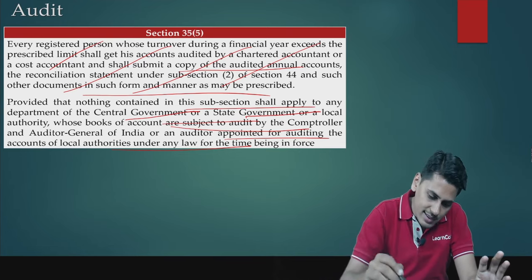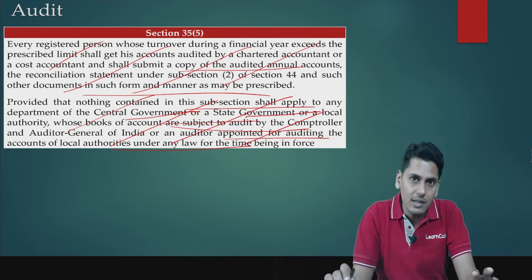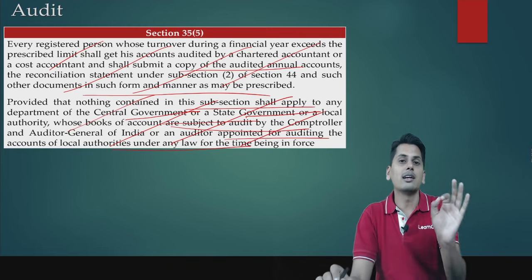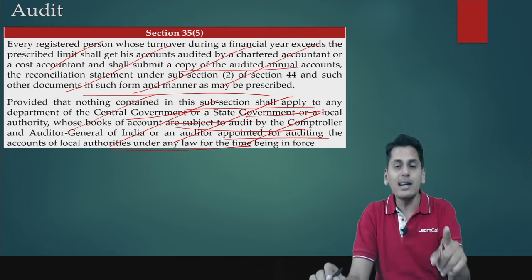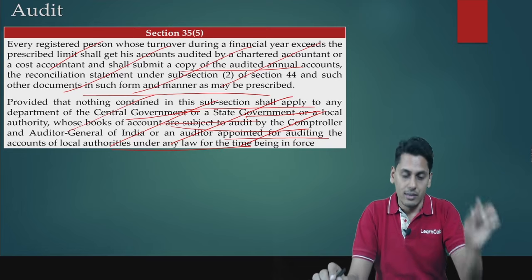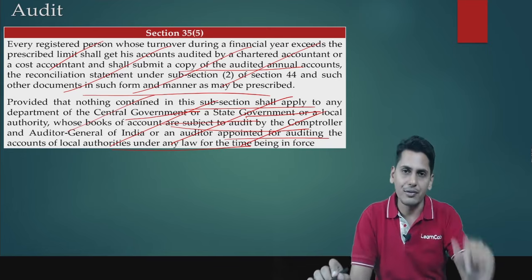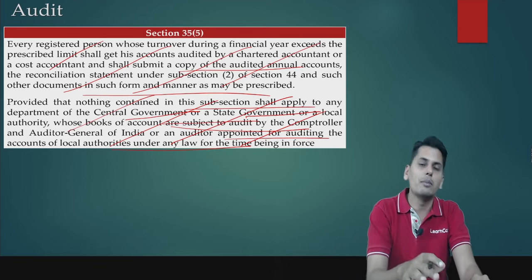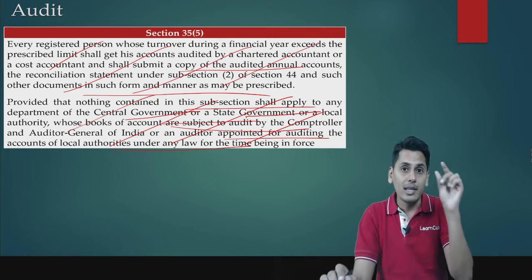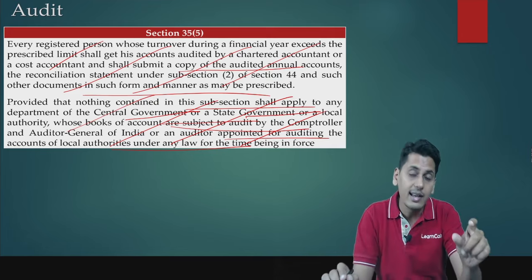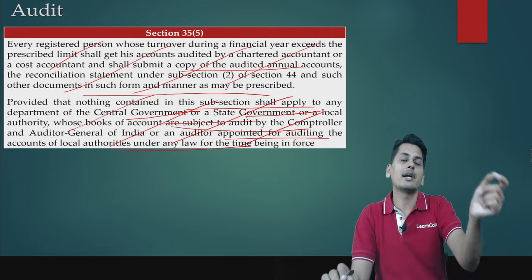Now friends, since 35 subsection 5 itself has been omitted, this proviso has been taken care of in section 44. Now friends, what is the difference? The difference is, prior to amendment, for these departments it was sufficient to file GSTR 9. GSTR 9C was not required to be filed. What is the effect after amendment?